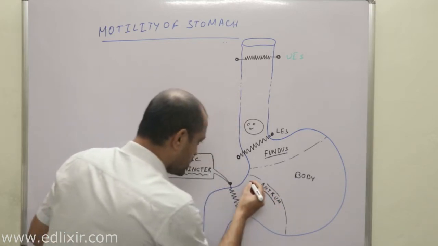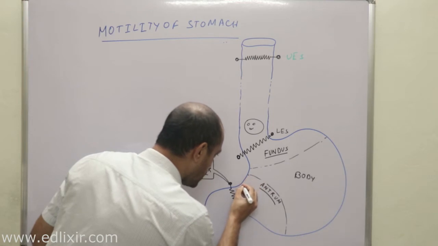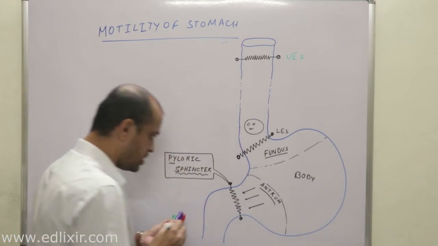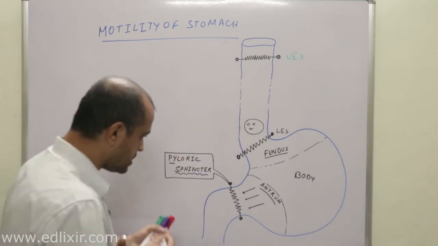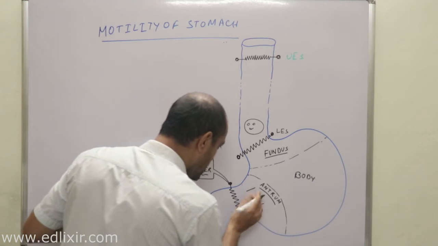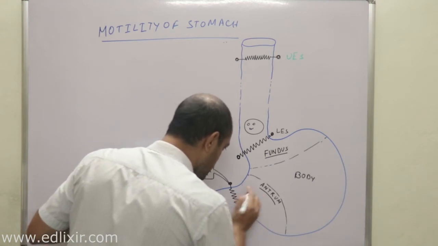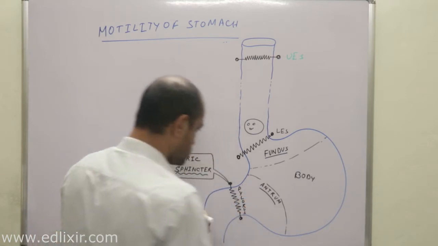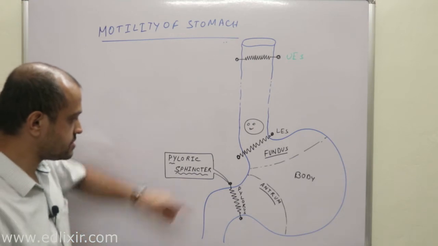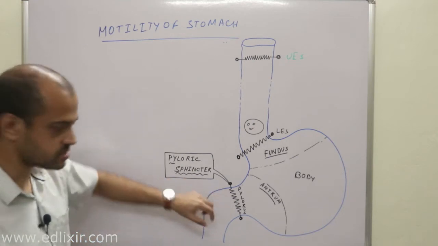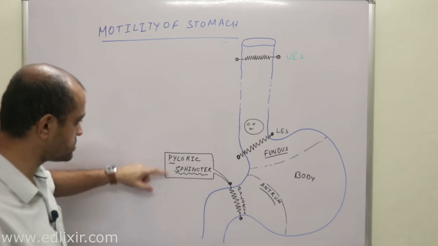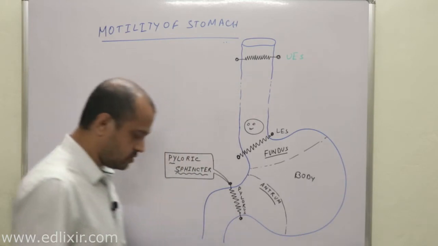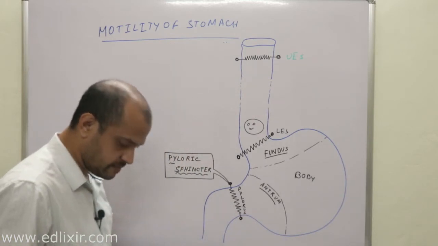Now the lower end of the antrum, where the antrum opens, this area is known as the pylorus. As the sphincter muscle is present in the pylorus area, it is called the pyloric sphincter. Clear?